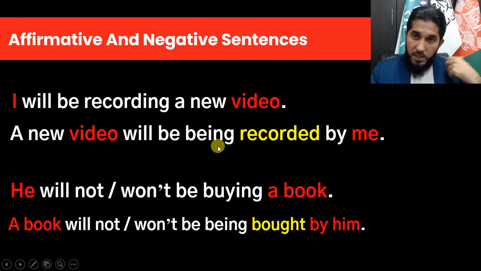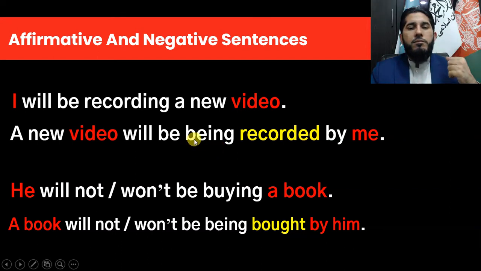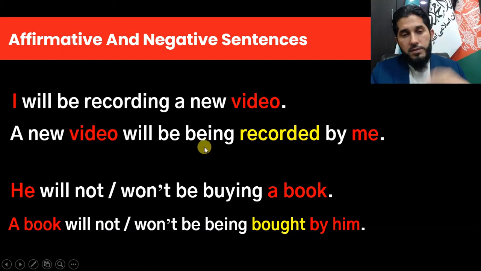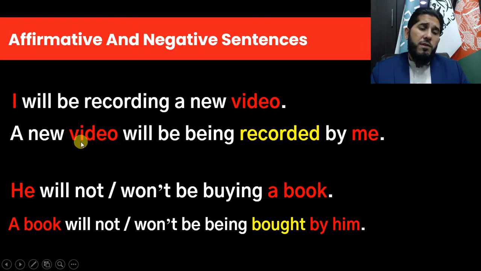But as I've said before in my other lessons, the auxiliary being should be used in all continuous tenses in passive form as an auxiliary. So I will be recording a new video. A new video will be being recorded by me. Here the subject, I, is the doer of this action, and the object is the receiver of this action. But here video becomes the subject of a passive sentence. Therefore, it is not the doer of this action. It is the receiver of this action, and the object, me, object of preposition, is the doer of this action.